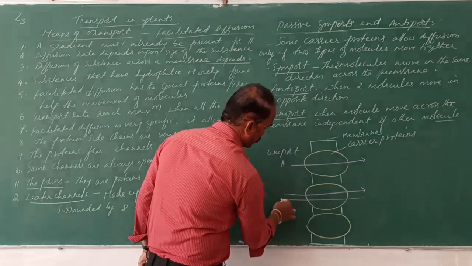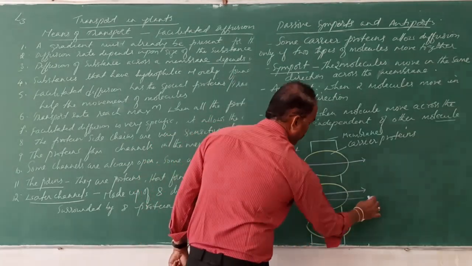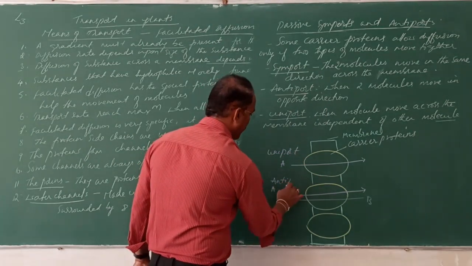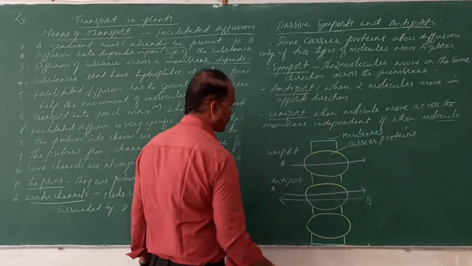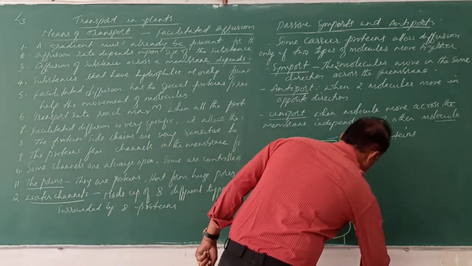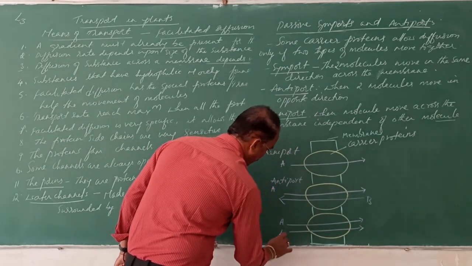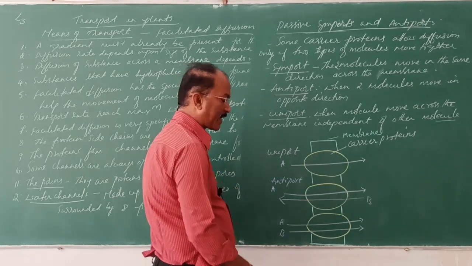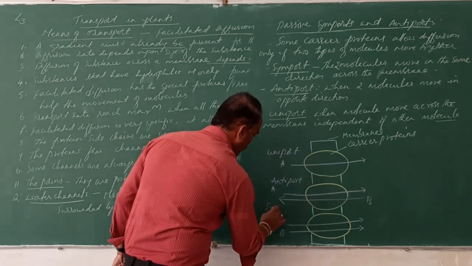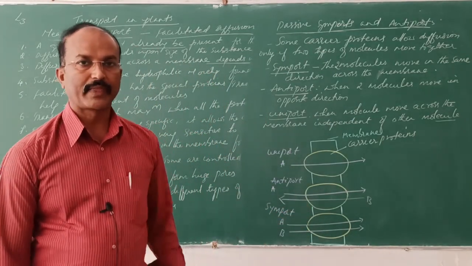See, through the carrier protein, the molecule A and this molecule move in opposite directions, then it is called antiport. Okay, next, see here the molecules A and B move in the same direction through the proteins across this membrane, then it is called symport.